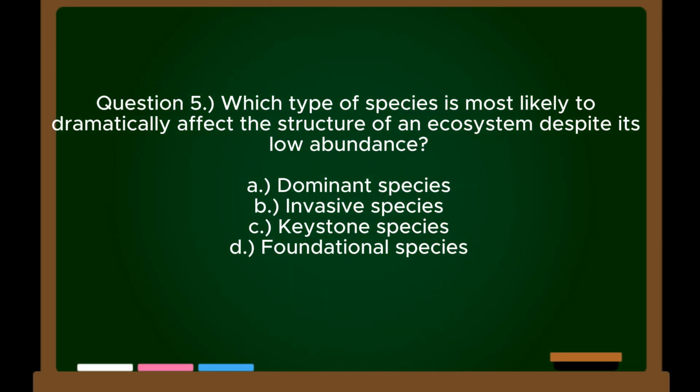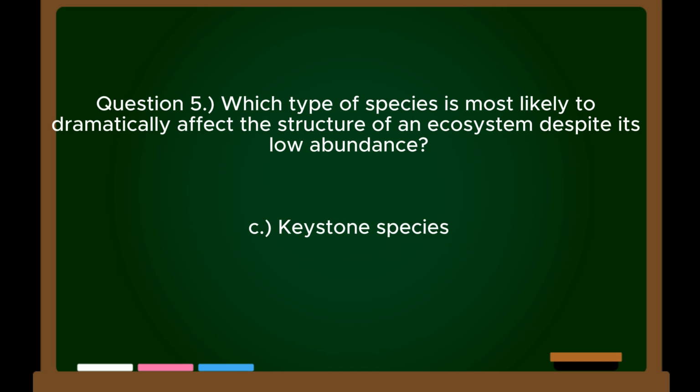Question 5. Which type of species is most likely to dramatically affect the structure of an ecosystem despite its low abundance? A. Dominant species. B. Invasive species. C. Keystone species. D. Foundational species. Correct answer: C. Keystone species.